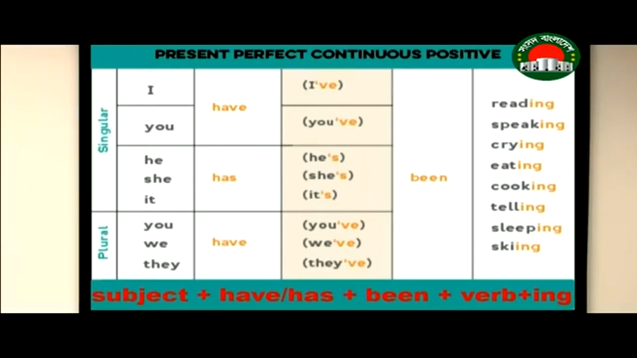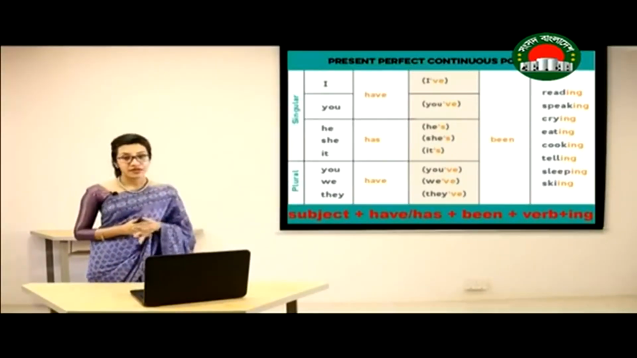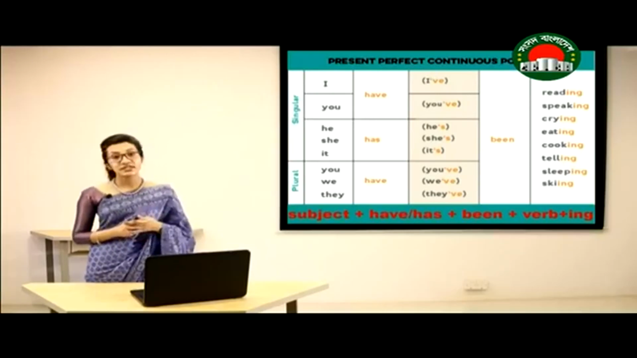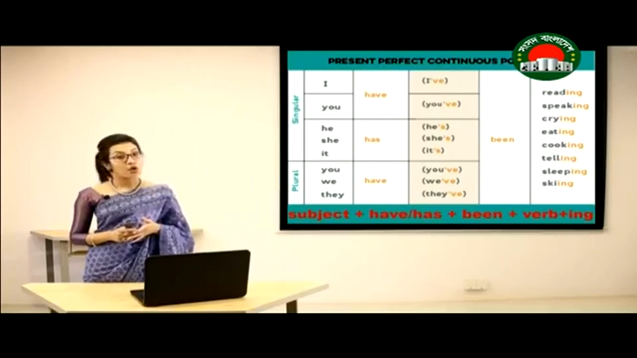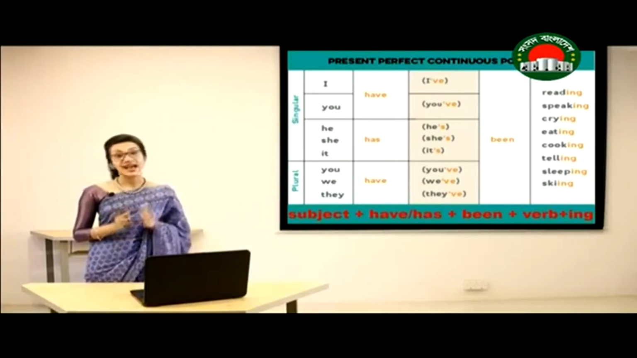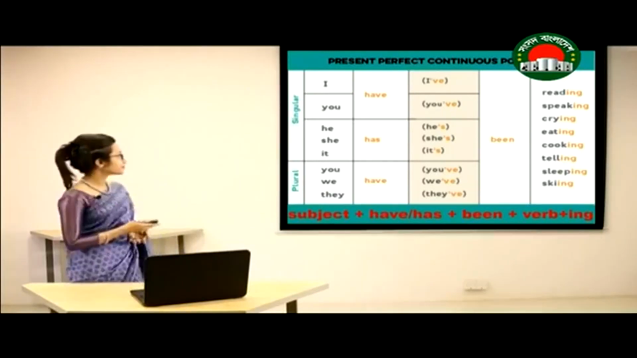we have been skiing, he has been telling. In all these cases, what we can see, when we have third person singular number as the subject, for example, he, she, or it, we have used has. In all other cases, we have used have as the be verb.